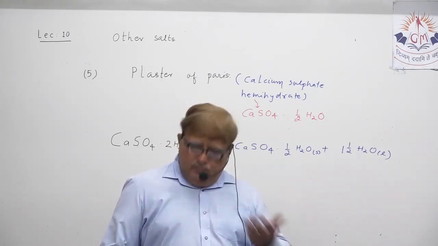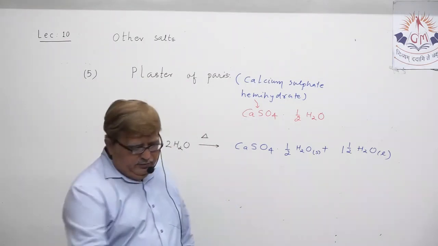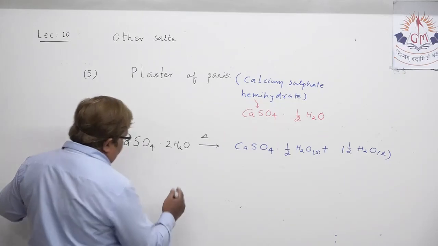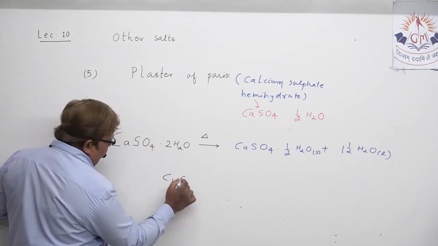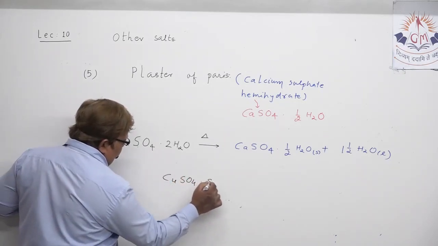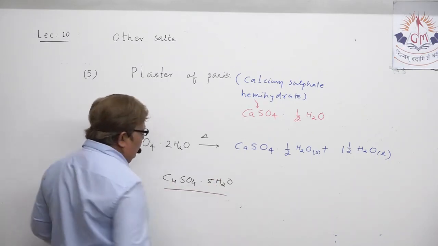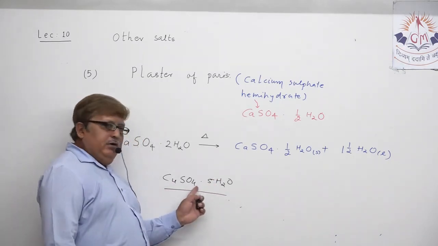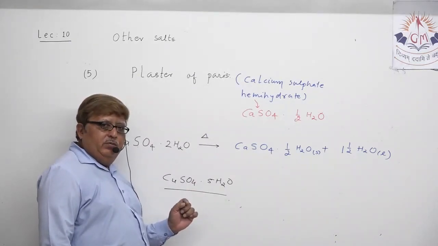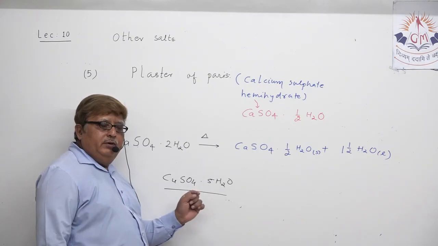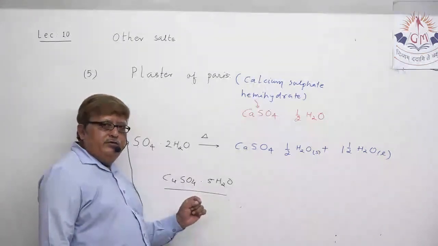Similarly, copper sulfate is also one of the salts. Copper sulfate crystals are bluish in color on account of their 5 water molecules of crystallization.